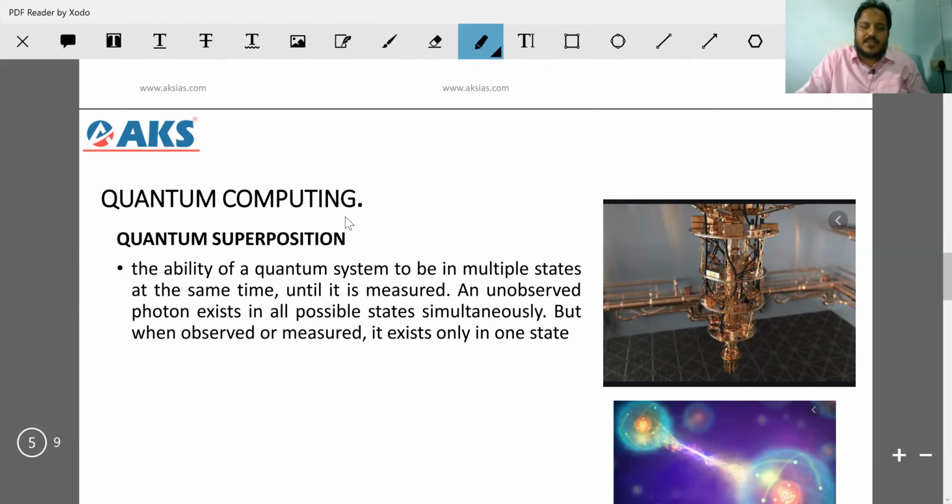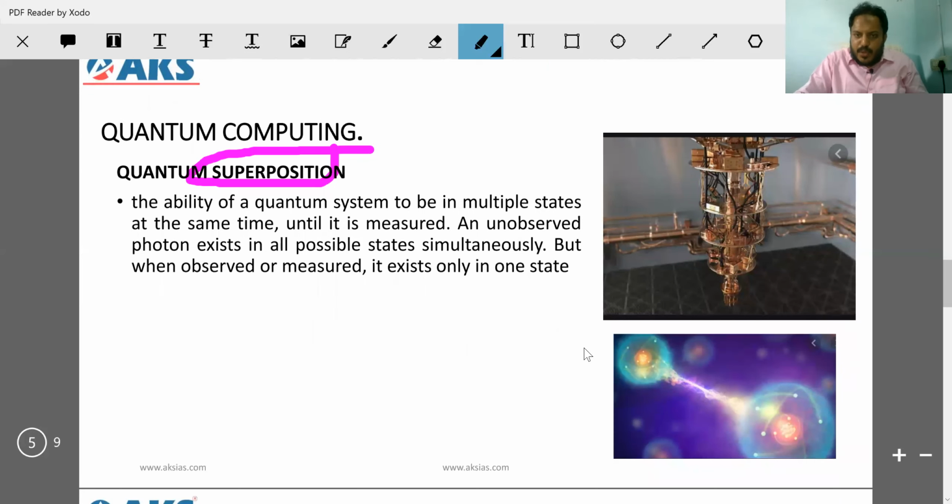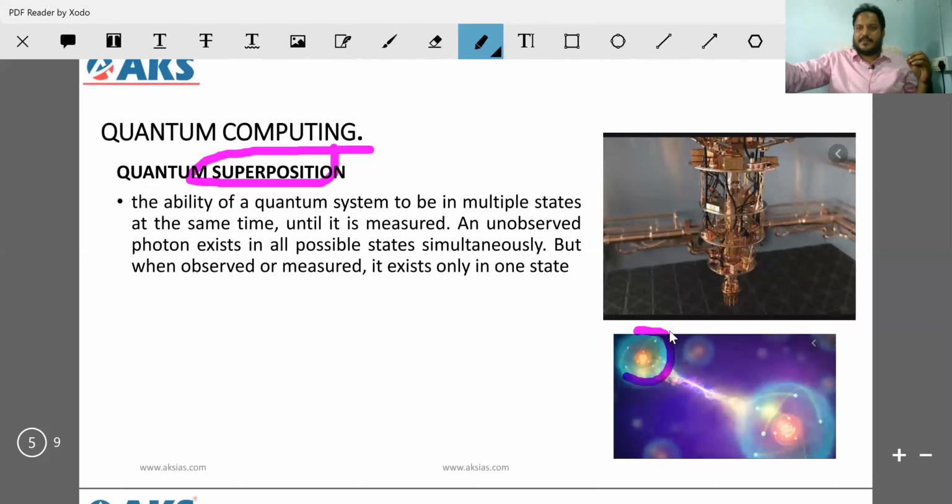In that, there is one concept called quantum superposition. What do we mean by quantum superposition? The beauty of subatomic particles is that they are present in the system in multiple states. When you don't observe them, they behave one way; when you observe them, they behave another way. For example, we have a friend Akash. When he's alone, he'll behave one way.